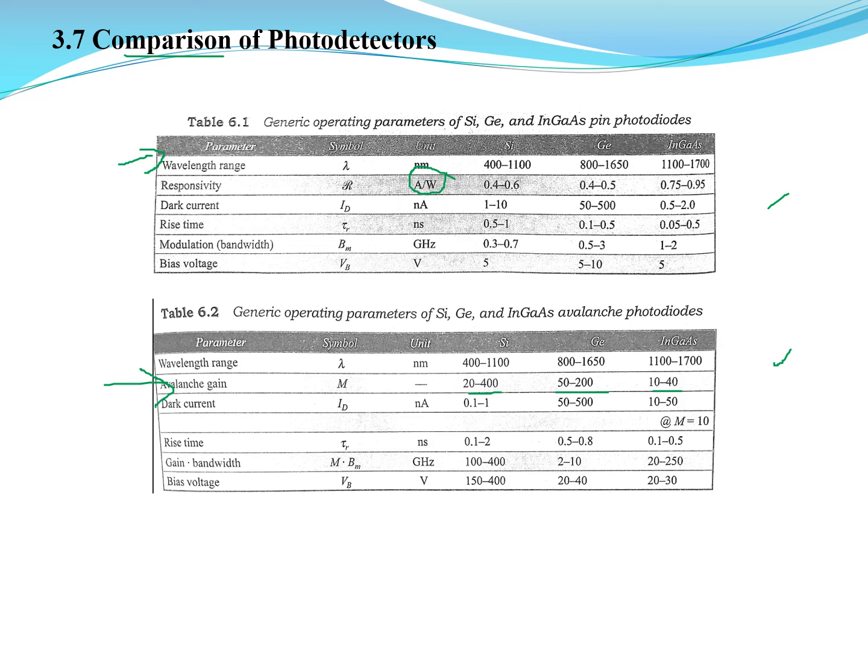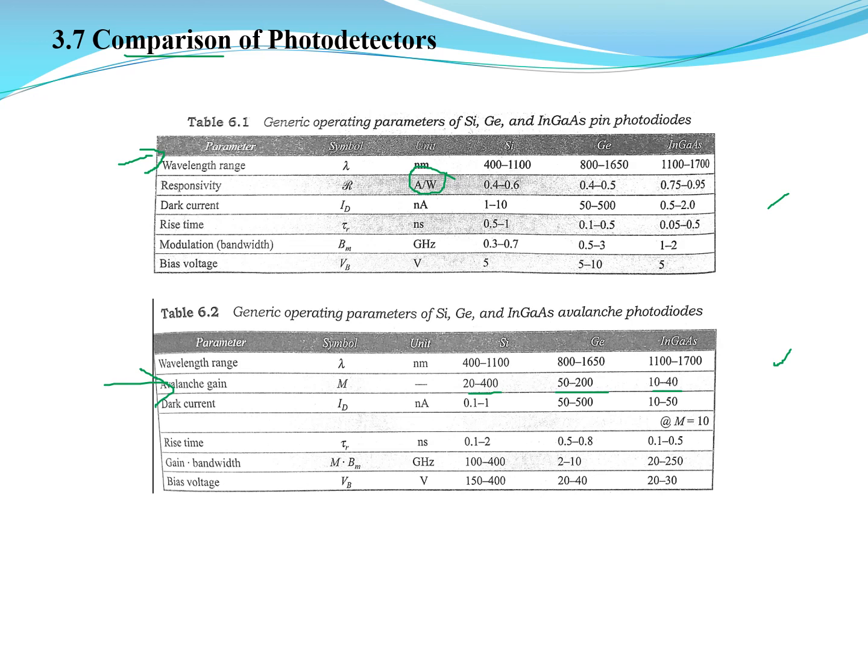And coming to the modulation or bandwidth, the bandwidth is in terms of gigahertz. For silicon, it is 0.3 to 0.7 gigahertz. For germanium, it is 0.5 to 3 gigahertz, and indium gallium arsenide, it is 1 to 2 gigahertz. Similarly, the bandwidth or gain-bandwidth in terms of gigahertz for avalanche photodiode is 100 to 400 gigahertz for silicon. For germanium, it is 2 to 10, and for indium gallium arsenide, it is 20 to 250.